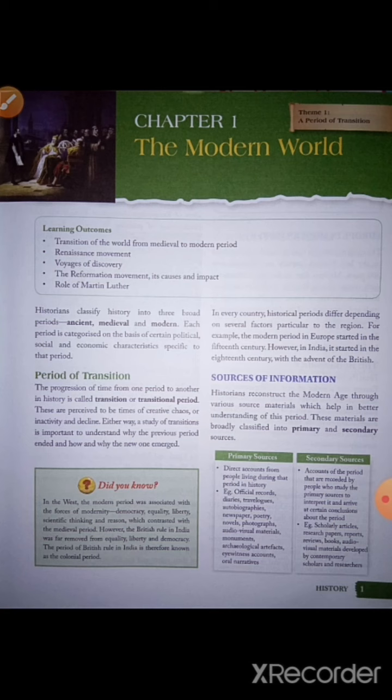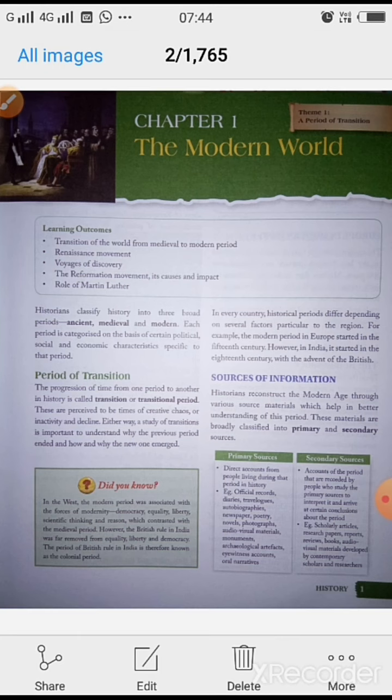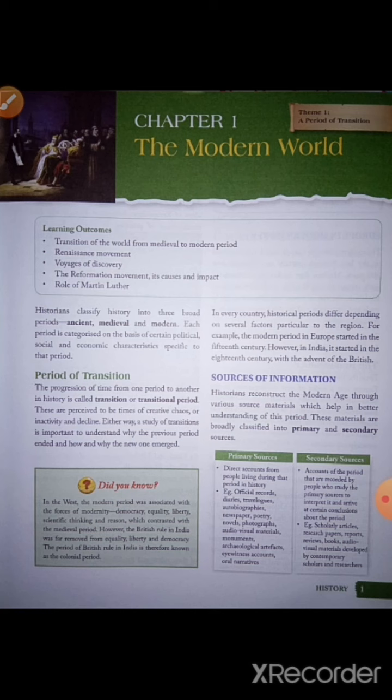Primary source means that we have a direct link, such as official records, diaries, travelogues, autobiographies, newspapers, poetry, novels, photographs. All those are direct. And secondary sources mean an indirect linkage with any of the things. Next we have, turn the page.